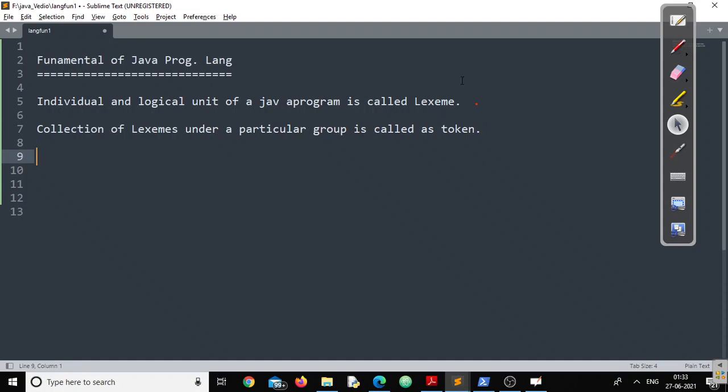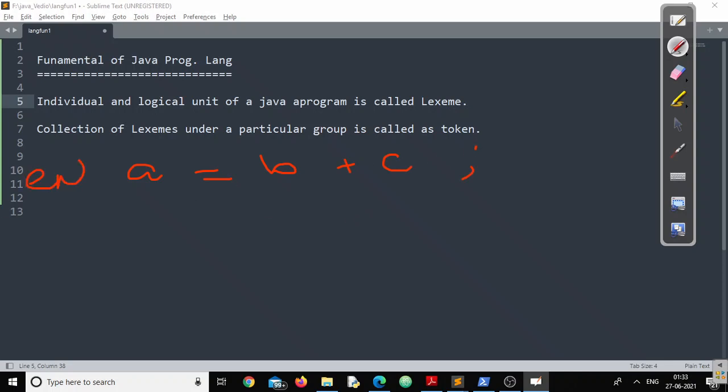Now in Java, individual objects, like we just discussed, are called lexemes, and if we talk about grouping them together, we can say they are tokens. Let's take one more example. Suppose I am writing an expression, int a equals b plus c.